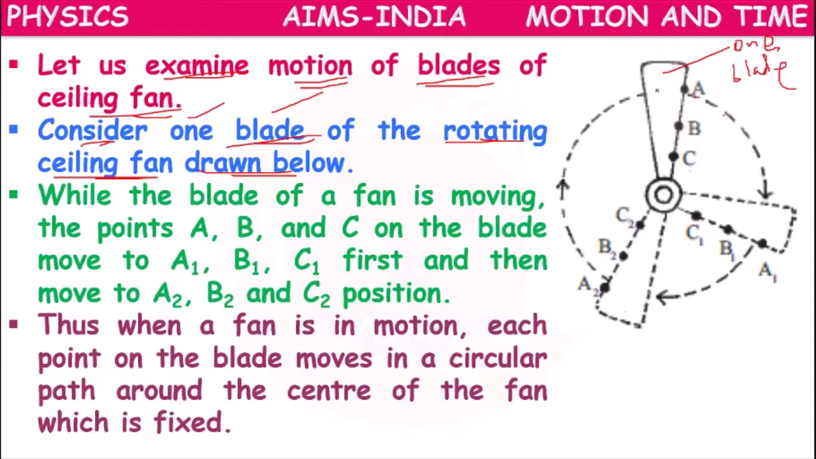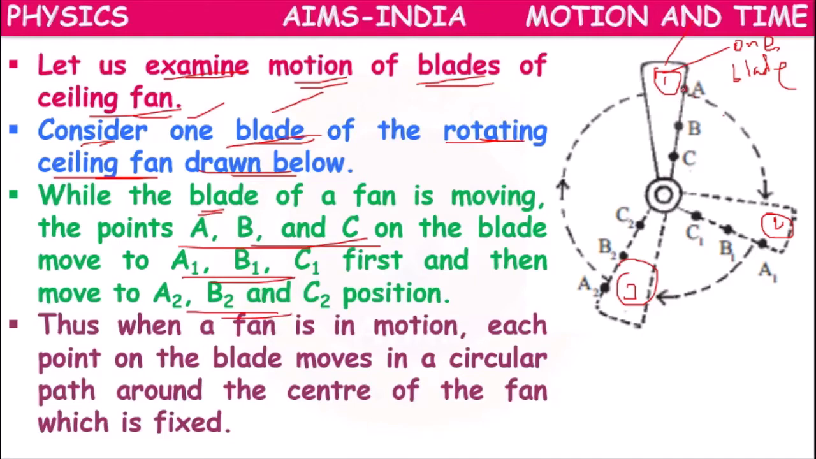This is moving like that. This is the first position, this is the second position of the same blade, and this is the third position of the same blade. Now, while the blade of the fan is moving, the points A, B, C on the blade move to A1, B1, C1, A2, B2, C2.